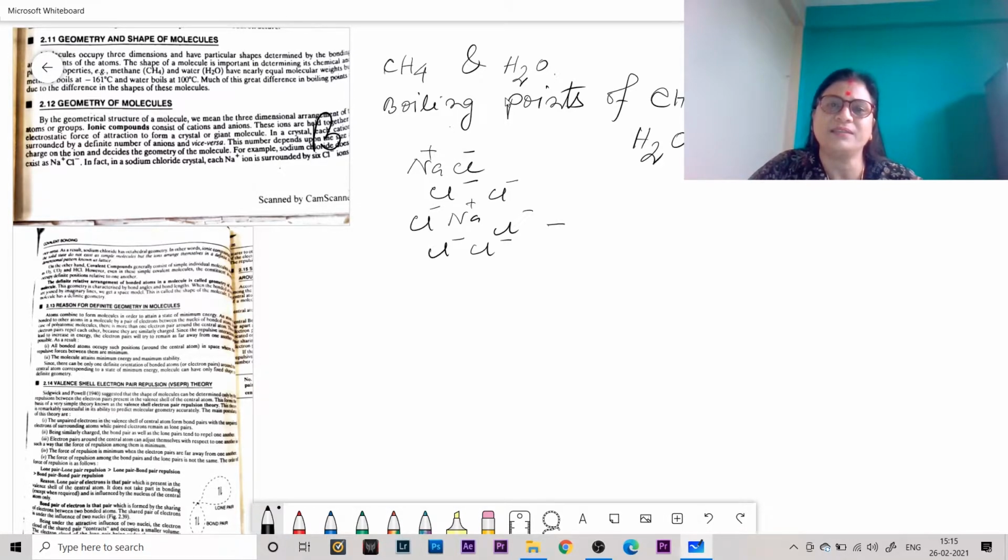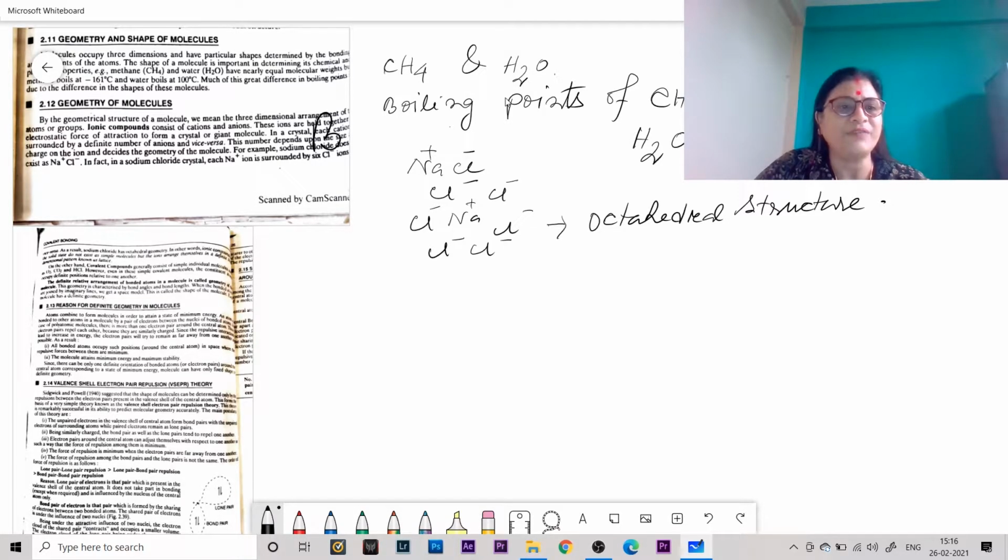That means it has an octahedral structure. Again, the covalent compounds contain individual covalent molecules. We can say that the definite relative arrangement of bonded atoms in a molecule is the geometry of the molecule.